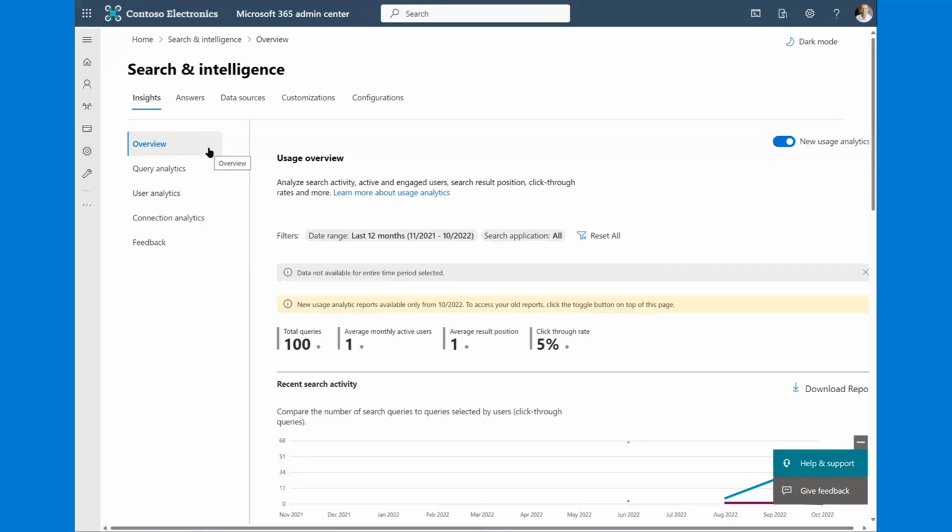The first thing that you'll notice that's new is underneath the Insights tab. The first thing you retrieve is what we call our overview page. Our overview page is largely intended to give you a quick at-a-glance view of search activity, which includes active and engaged users, a pretty new function to our Search Insights reports as of recently.